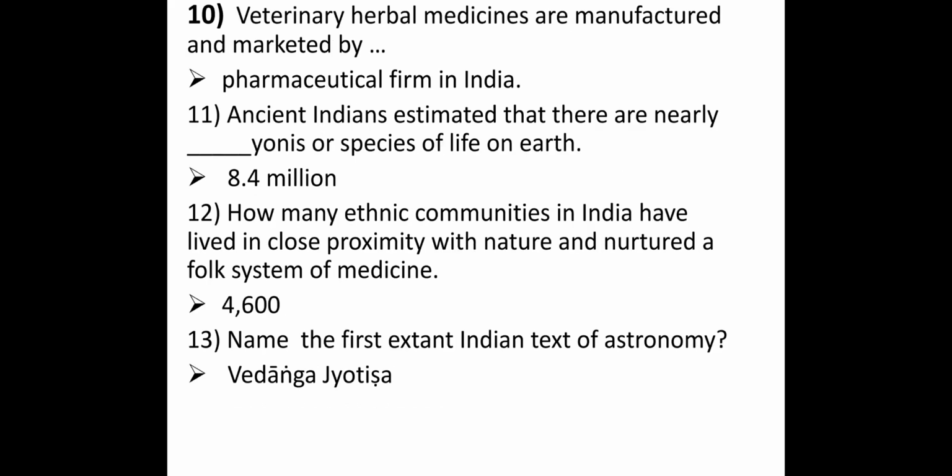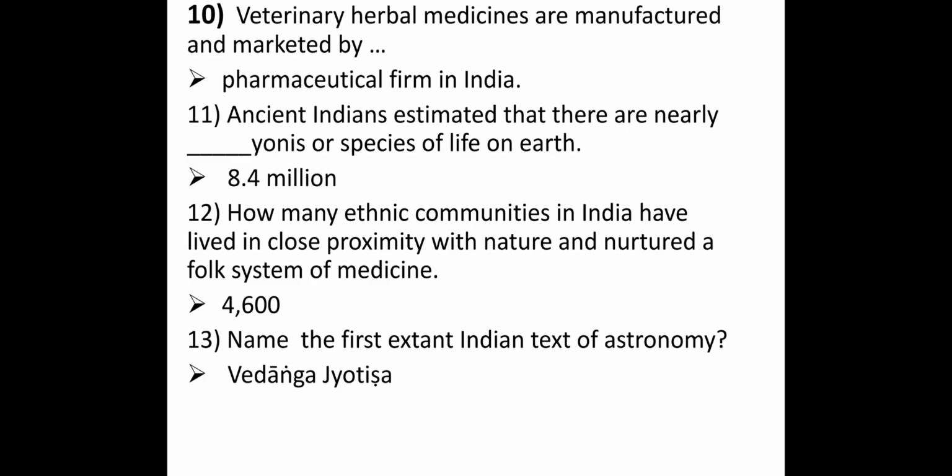Next question, the veterinary herbal medicines are manufactured and marketed by pharmaceutical firms in India. 11th question, the ancient Indians estimated that there are nearly dash yonis or species of life on earth. They are 8.4 million.